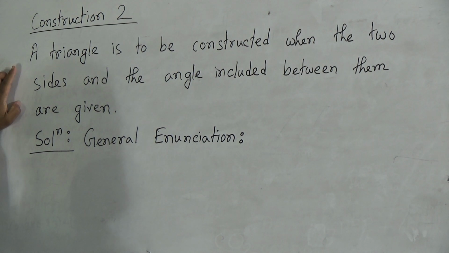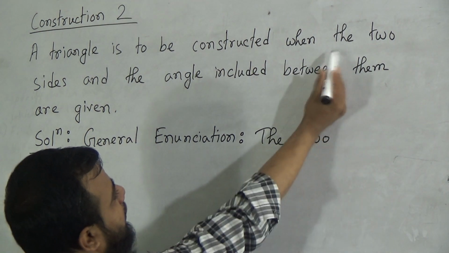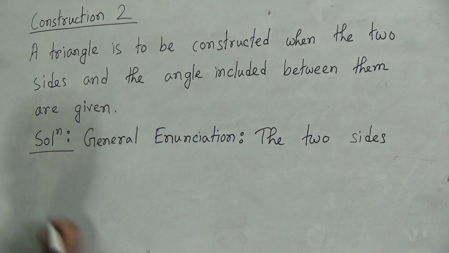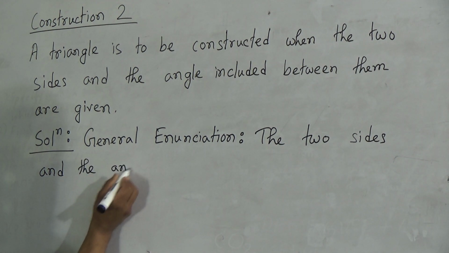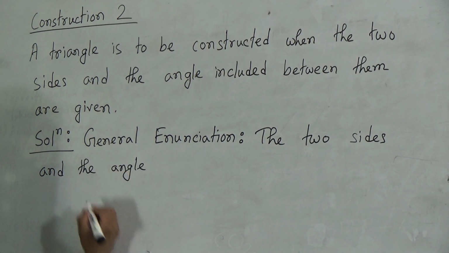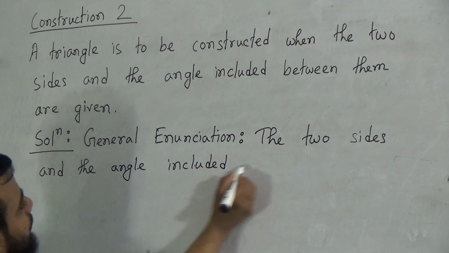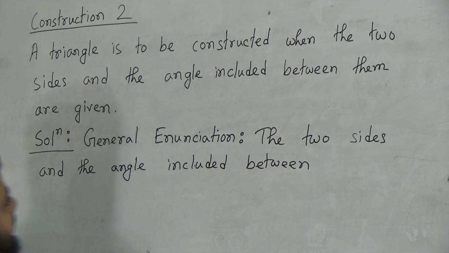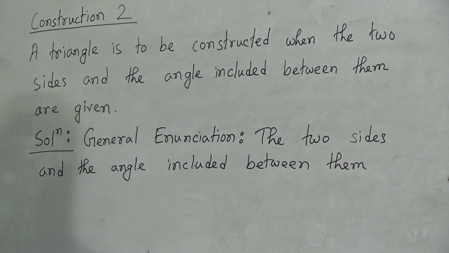Okay, that means we should write down in the general enunciation the two sides and the angle included between them. That means the two sides are given.